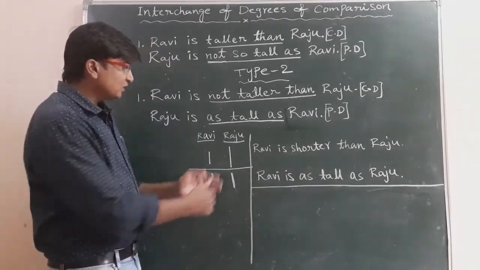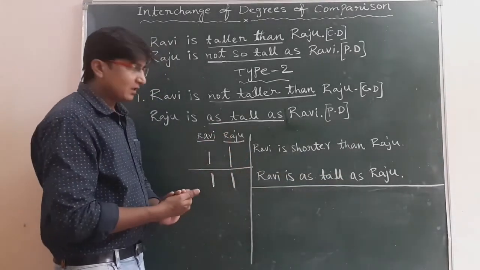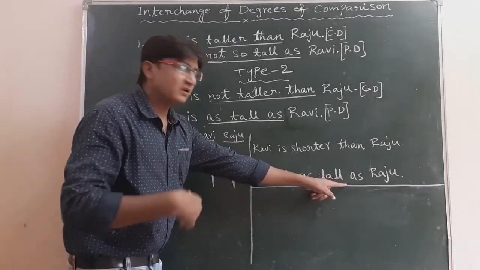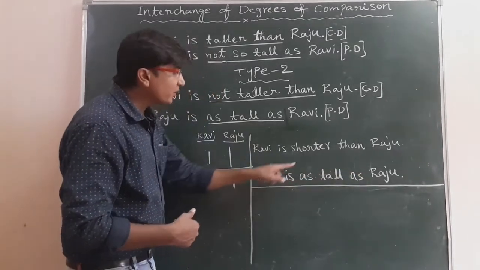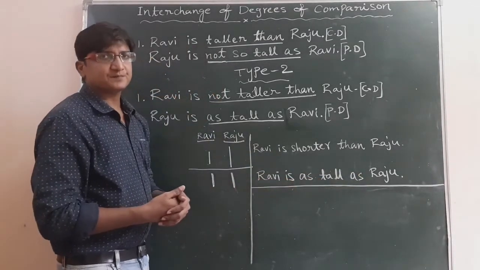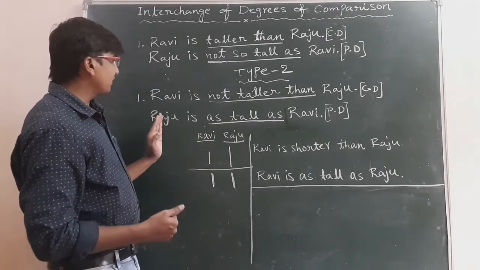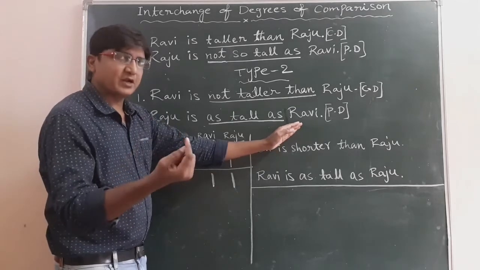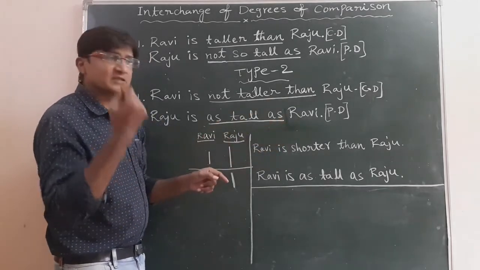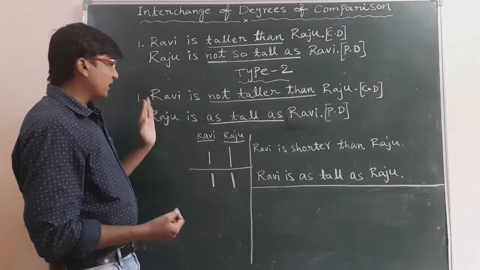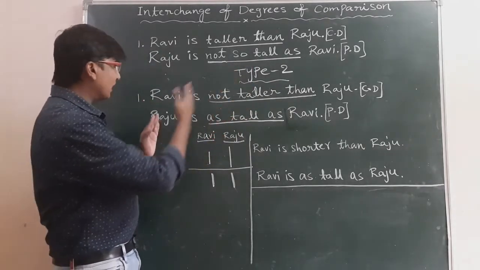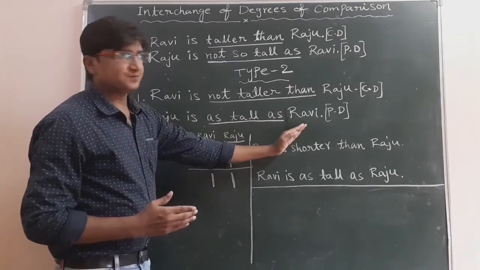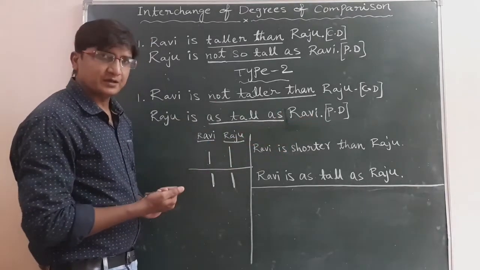So these two statements are possible, and if Ravi is as tall as Raju, then Raju is also as tall as Ravi. So that's why here we have written Raju is as tall as Ravi. Whenever we write positive degree for comparative degree, we are supposed to take the last name first. So that's why Raju is as tall as Ravi. It is in positive degree.